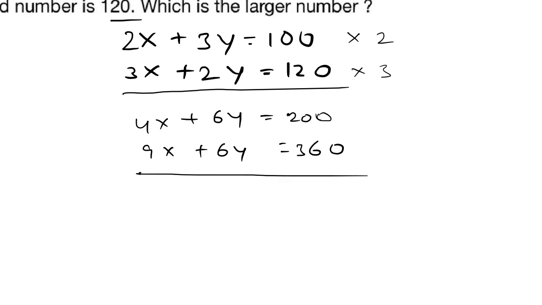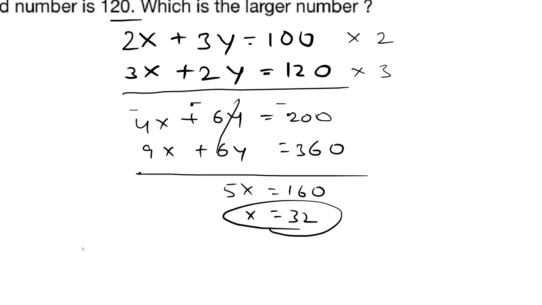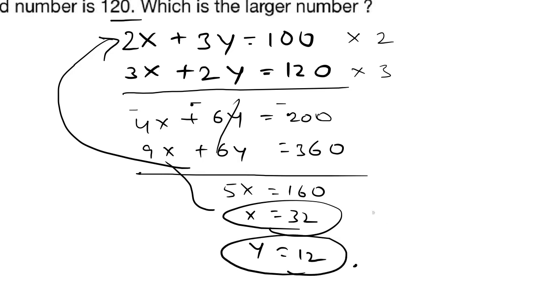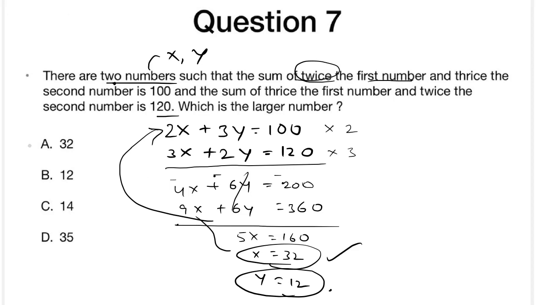By simply subtracting the top equation from the bottom, we cancel the 6y. So it will be 5x equals 360 minus 200, which is 160, and x is going to be 32. Then we simply get y by putting x in the equation, so y will be 12. Okay, so the largest number is 32.